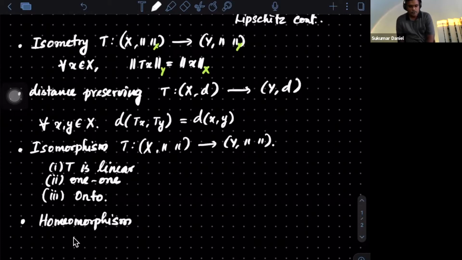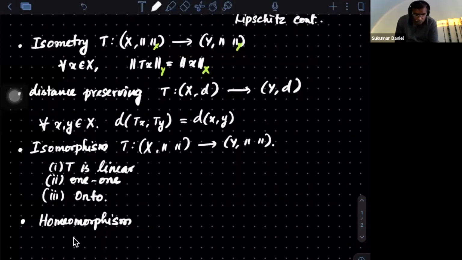Don't get confused with the word homomorphism. Homomorphism means it's part of the isomorphism, it just has to satisfy linearity. When the structures are preserved on both sides under the map, you call it a homomorphism. If it is also one-one and onto, then it becomes an isomorphism. So an isomorphism is a homomorphism that is one-one and onto.